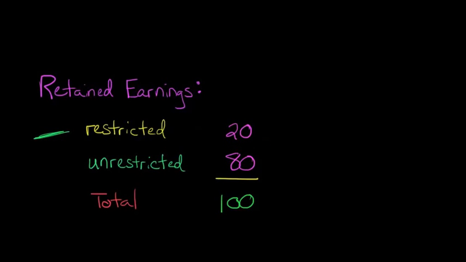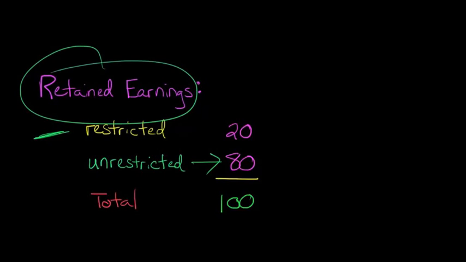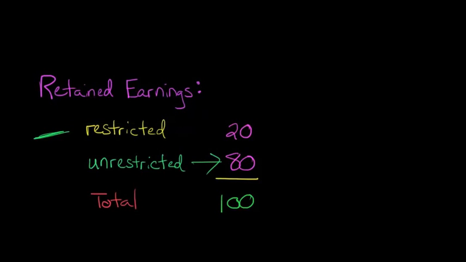And then the unrestricted, those are just the ones that aren't affected by that lending agreement or the board of directors. Let's say that's $80. And then to get the actual total retained earnings for the firm, you just add those two amounts together. So it's kind of like this is X, this is Y, and then you just have X plus Y. And so in this case, it would be $100.